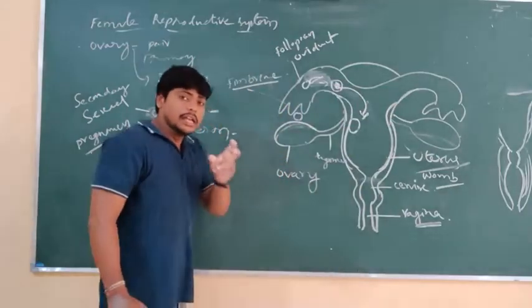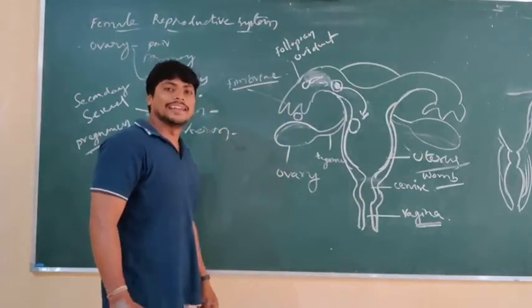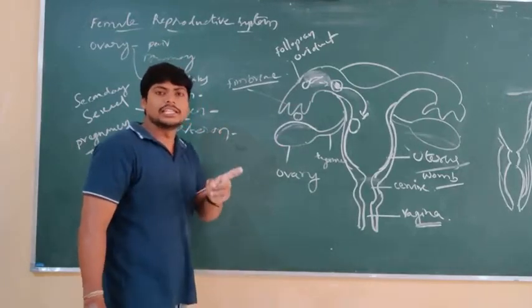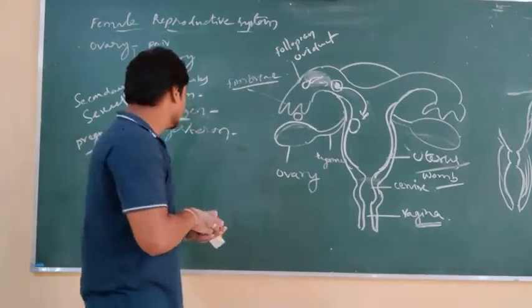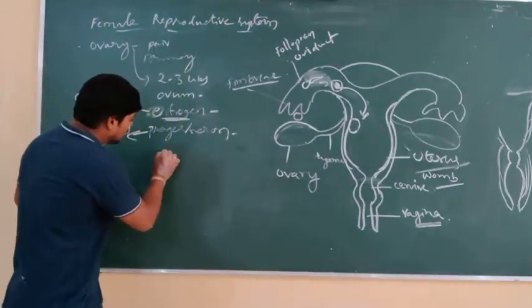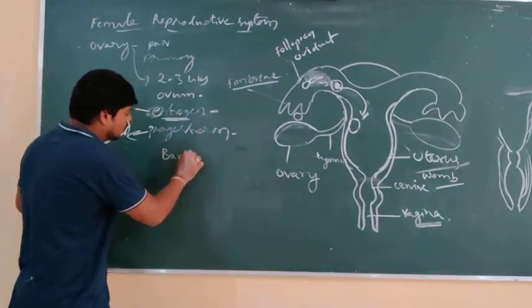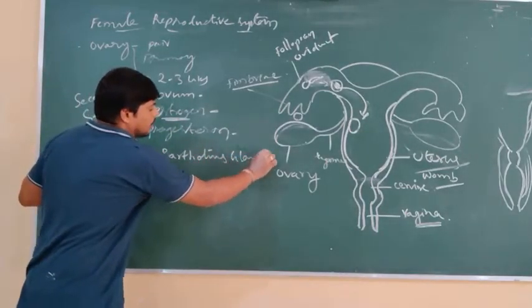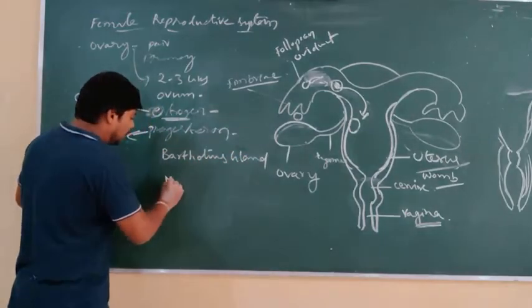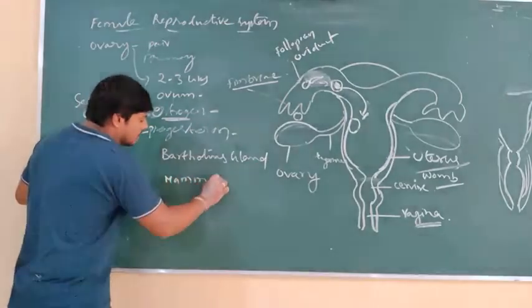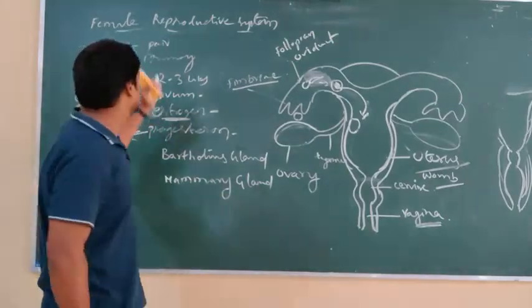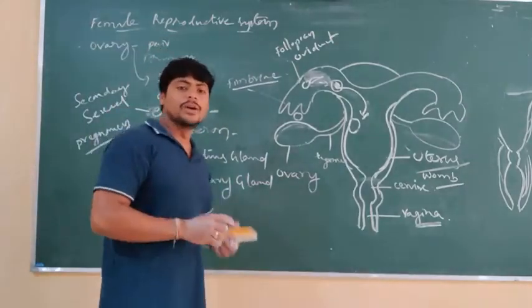Now, two other important glands are there in the female body. What are they? One is Bartholin's gland, and another one is the mammary gland. These are the two important glands associated with the female reproductive system.